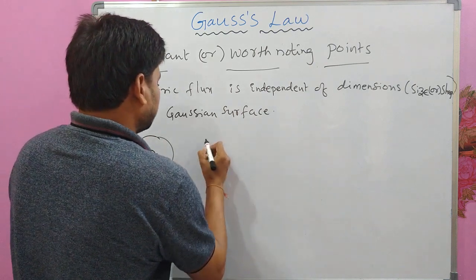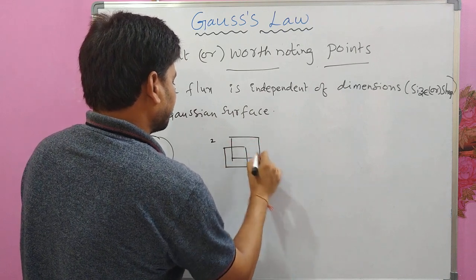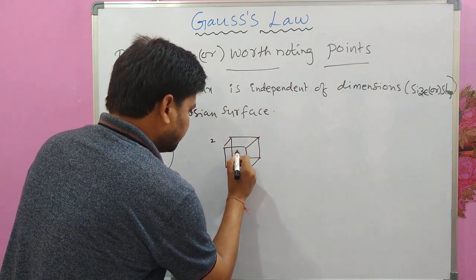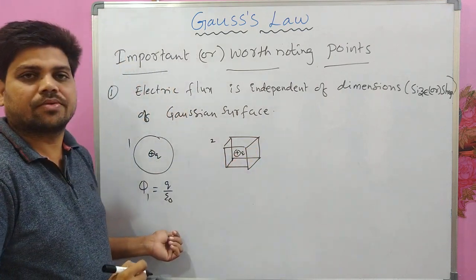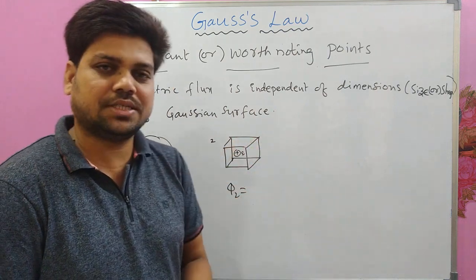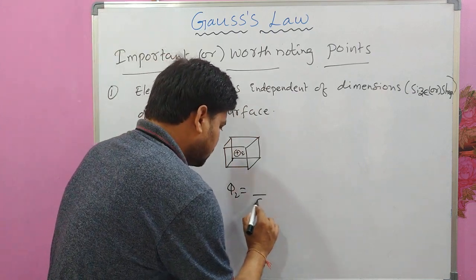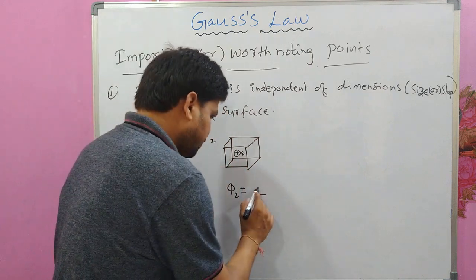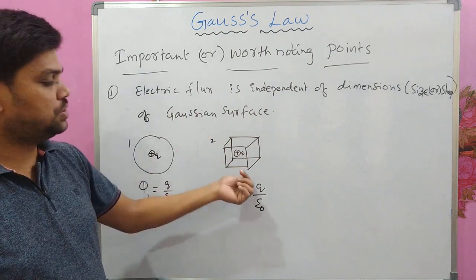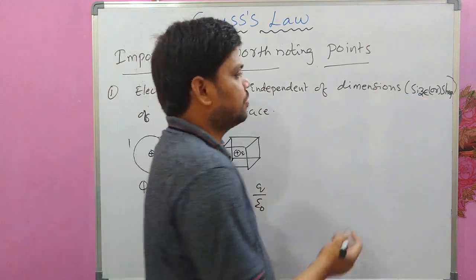Now let me take another surface 2 in cube shape, and Q is here. What is the flux passing through this closed surface? According to Gauss law, 1 by epsilon naught times the charge enclosed by this surface, it is Q by epsilon naught again. But if you see, this one is spherical in shape, this one is cubical in shape. Independent of size or shape.